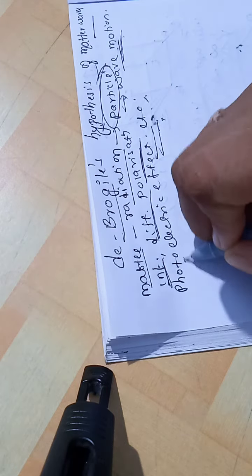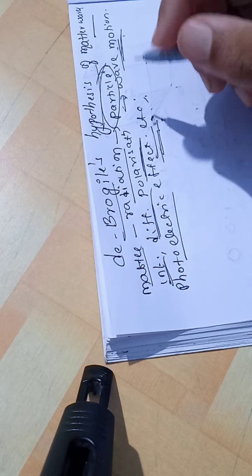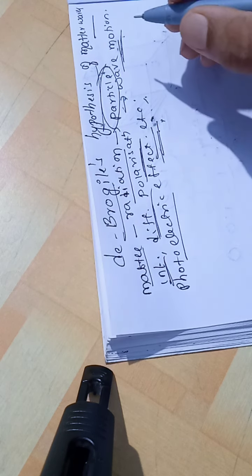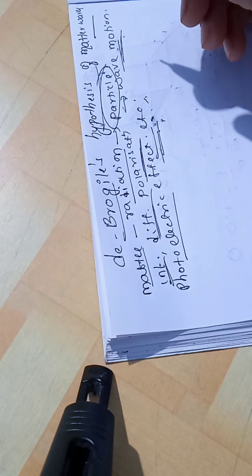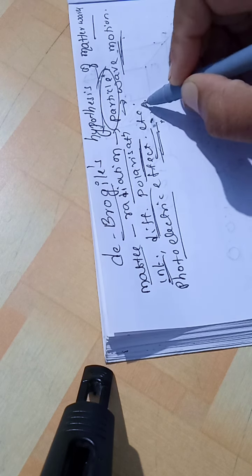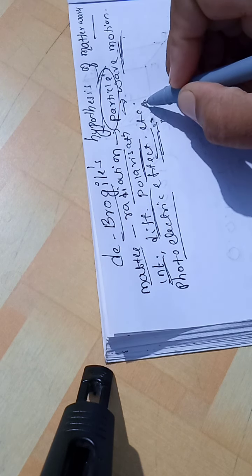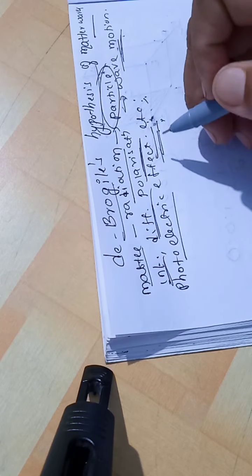In the beginning of the 20th century, new phenomena such as the photoelectric effect, the Compton effect, etc. were discovered. These effects cannot be explained on the basis of wave theory, so they are explained on the basis of quantum theory.